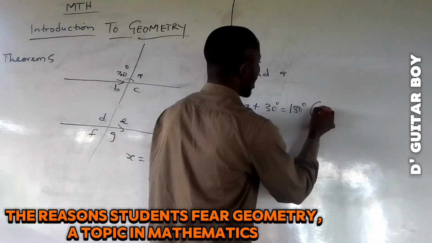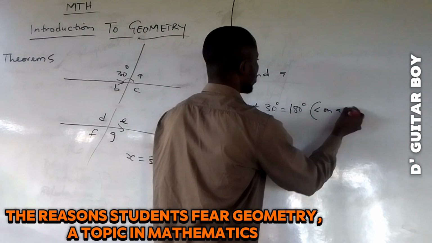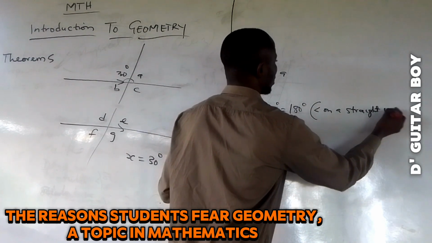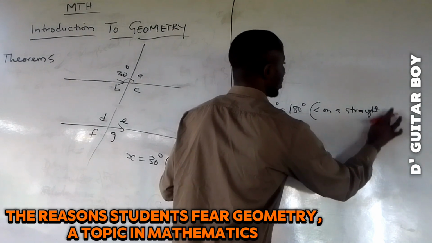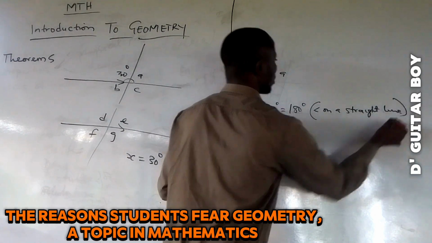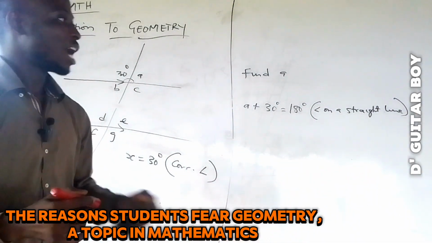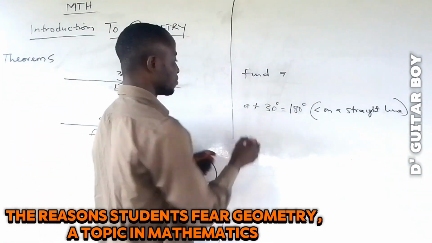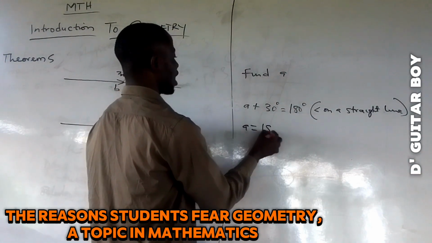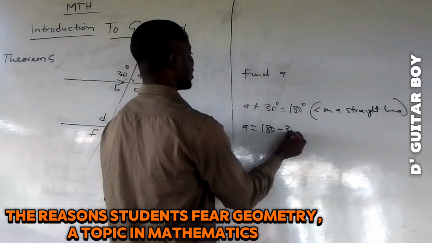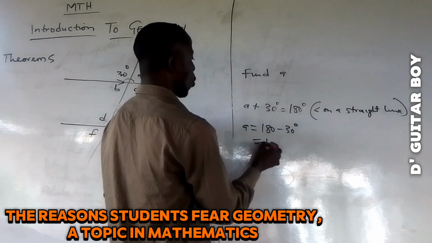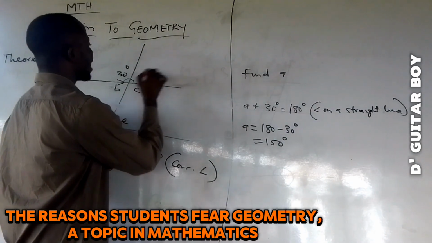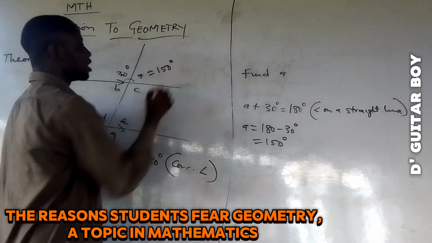I will say angle on a straight line is equal to 180. Then I will solve it mathematically. A is equal to 180 minus 30 degrees, which is 150 degrees. So I can boldly write A is equal to 150 degrees.